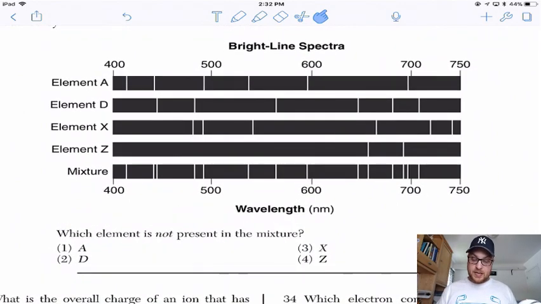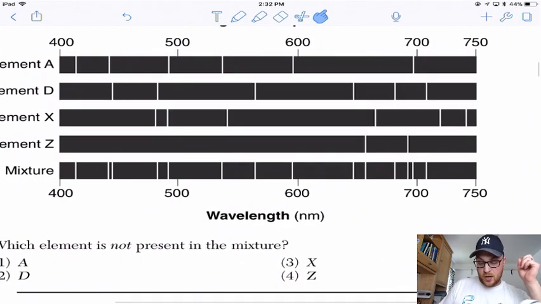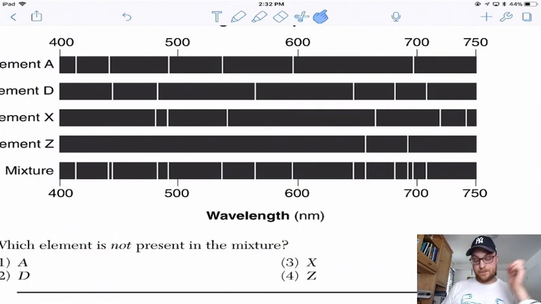Which element is not present in the mixture? So you got to make sure you read this right. You want to read it from the top down, not the bottom up. Every single line from the element needs to be in the mixture. Some elements may have the same lines. That's fine. But if the element's line isn't in there, it's not in the mixture.